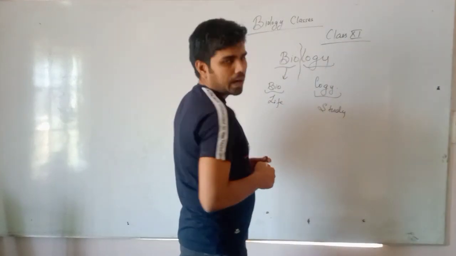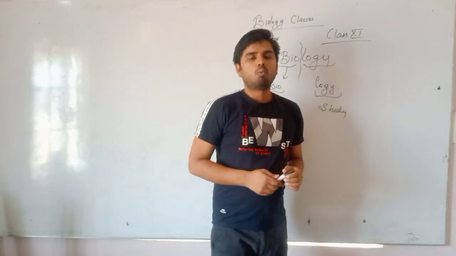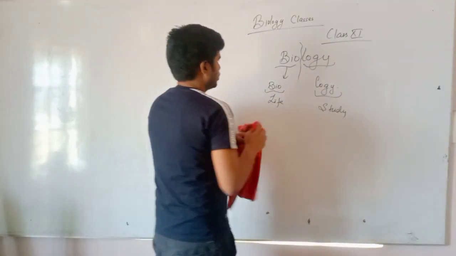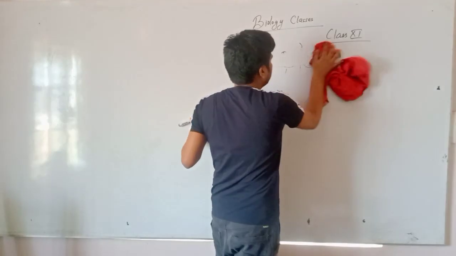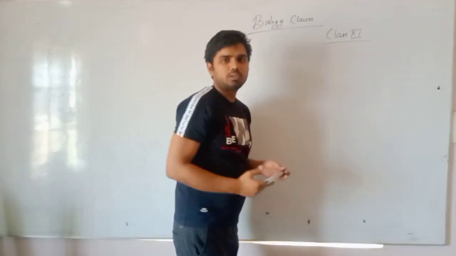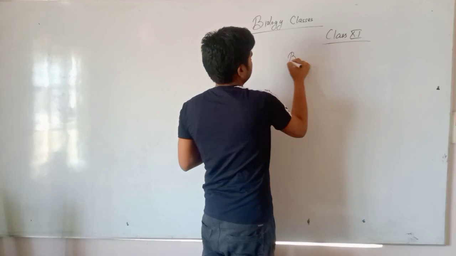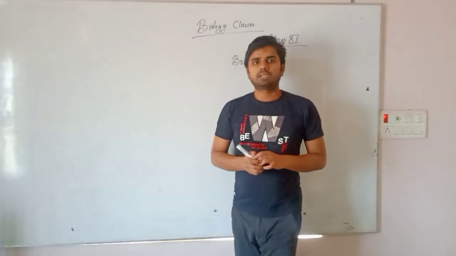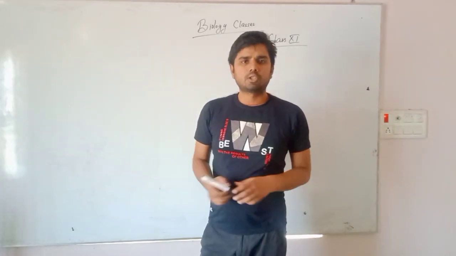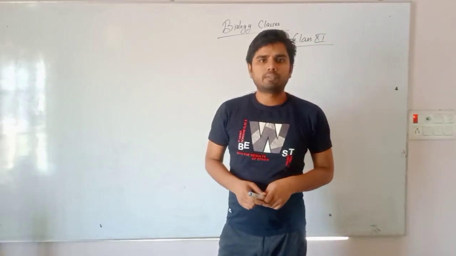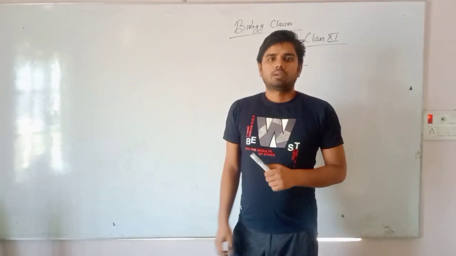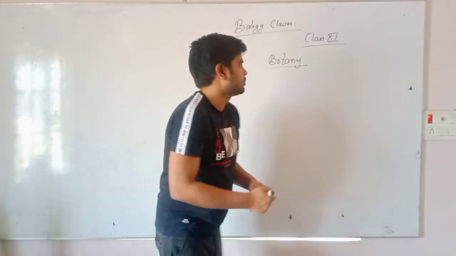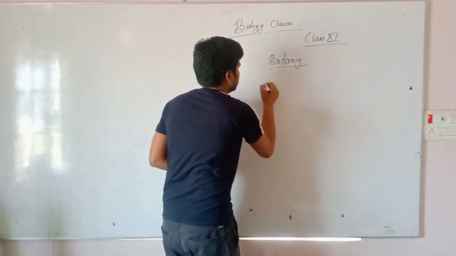But we will directly move to chapter 1 of NCERT, and through that we are going to study one branch of biology. That branch of biology is botany. In botany, we are going to study our plant kingdom. But any of the living organisms in this universe are made up of the smallest unit, which is the cell. Smallest unit of any living organism is cell.